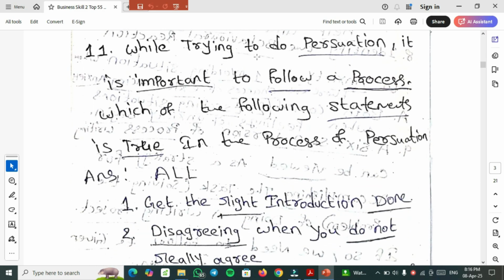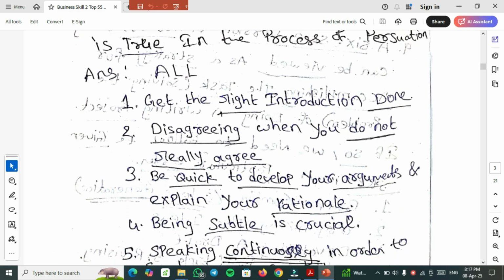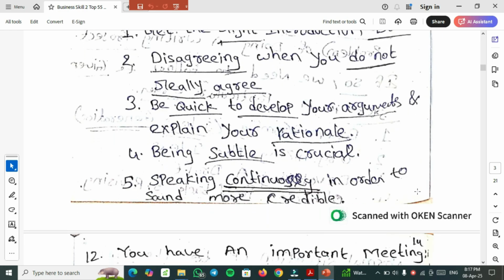11th one, while trying to do persuasion, it is important to follow a process. Which of the following statements is true in the process of persuasion? So I have selected all. In the options, all are there, so you need to select all. The answers are: get the right introduction done, disagreeing when you do not really agree, and the third one is be quick to develop your arguments and explain your rationale. Being subtle, strong is crucial. Speaking continuously in order to sound more credible.